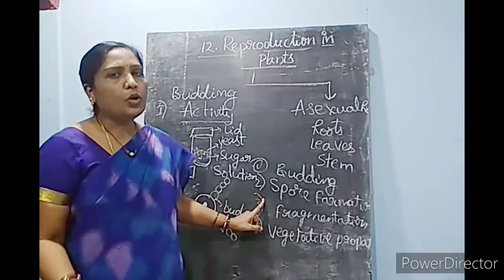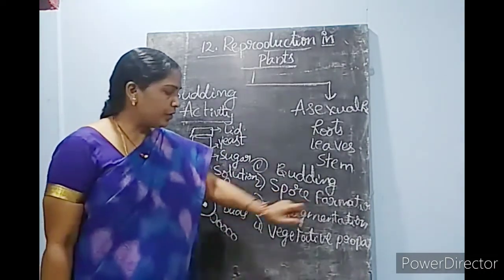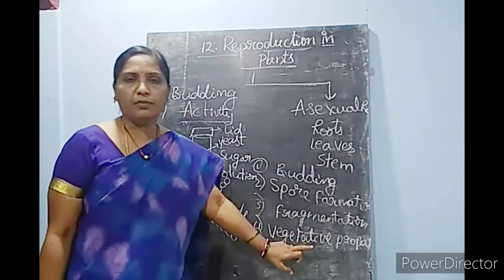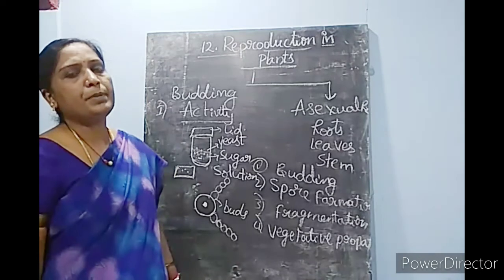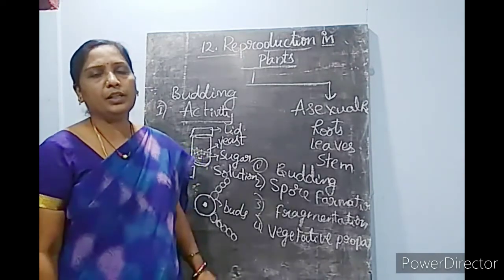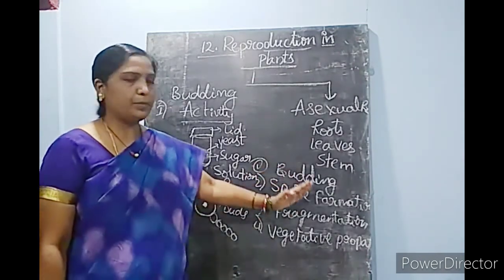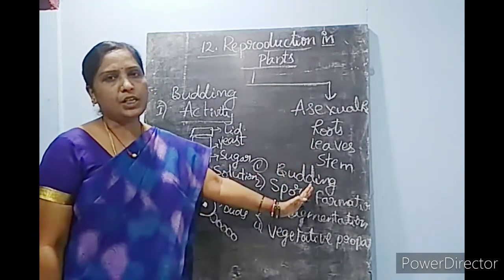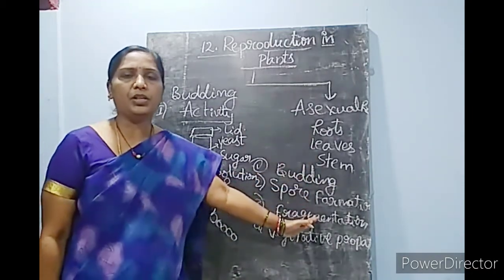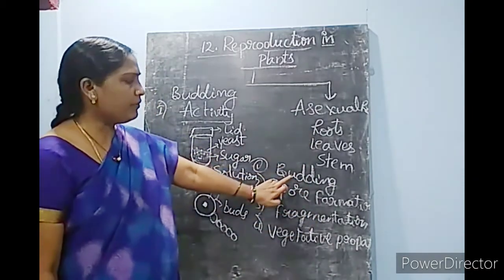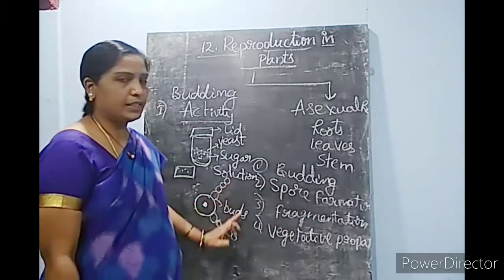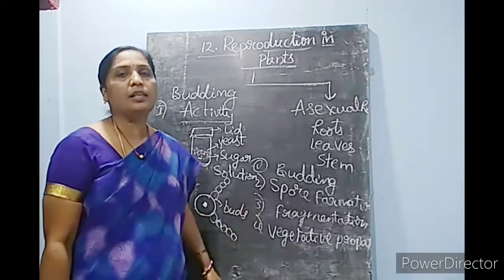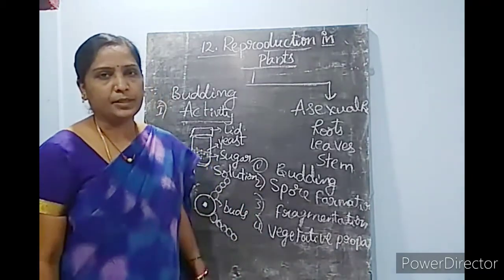And I'll give you more idea about spore formation, fragmentation and vegetative propagation by PPT. I'll show you the pictures and explain clearly what the meaning of spore formation is, in which type of plants spore formation is taking place, and even I'll show you the budding process, how the chains of buds appear on the mother yeast cell. I'll show you in the PPT, children.